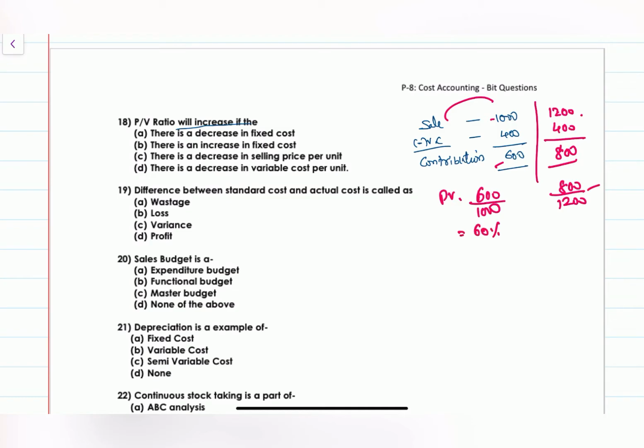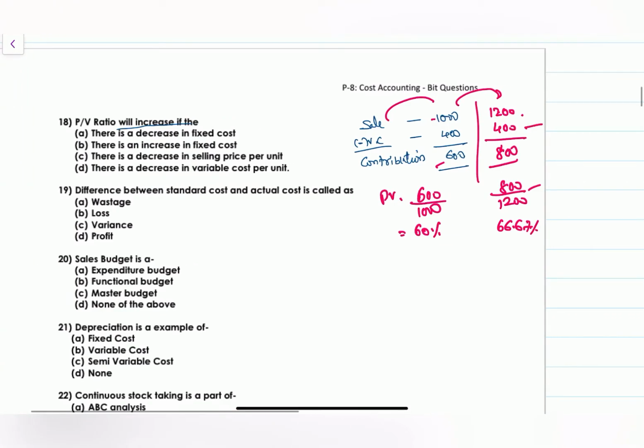If the sales is increased, 1200, 800 divided by 1200, that is 66.66. In other way, when variable cost is decreased, one thing is when sales is increased, next one is when variable cost is decreased. 1000 rupees is the selling price from the original and variable cost got decreased to 300. So 700 rupees you are getting the contribution. So 700 upon 1000. So 70% here.